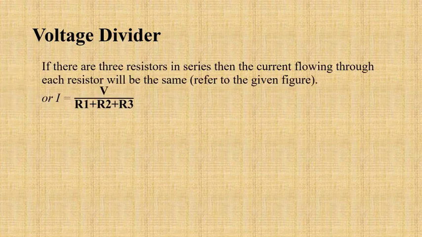Now, what is a voltage divider? If you look in here, if I have three resistances in series, let's say we have three resistances in series. So let me draw it. We have a voltage source and we have three resistances, R1, R2, and R3. What will be the current through this? Now you know in a series circuit the current will be just one.